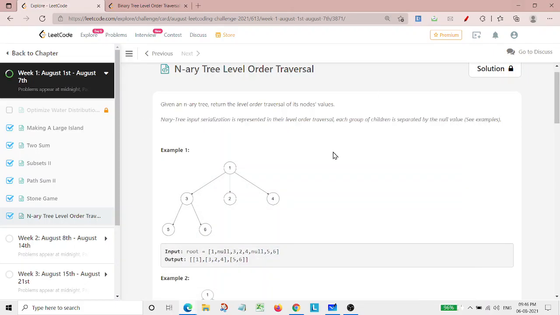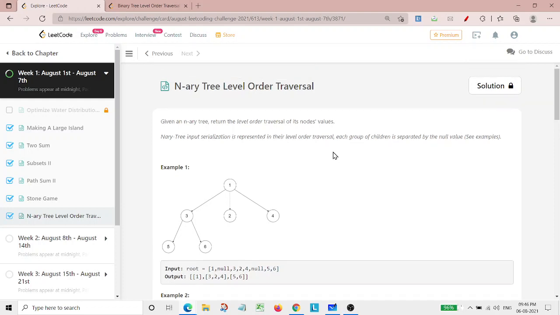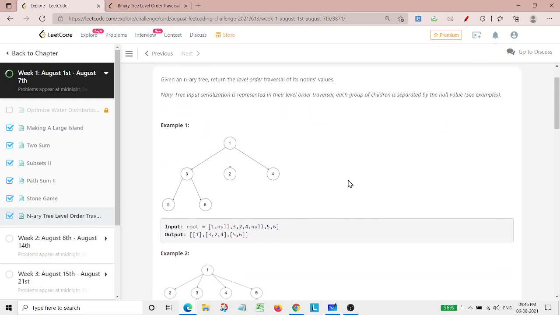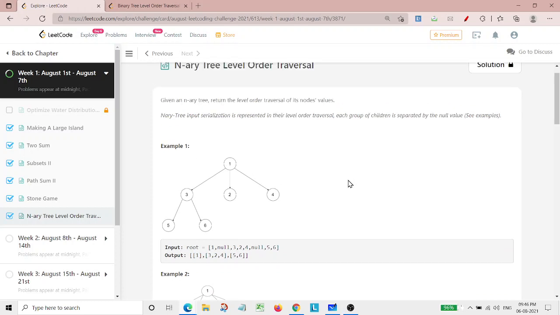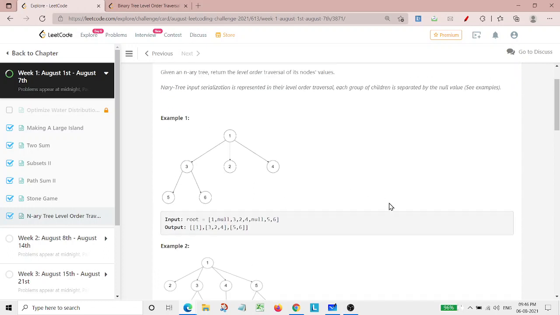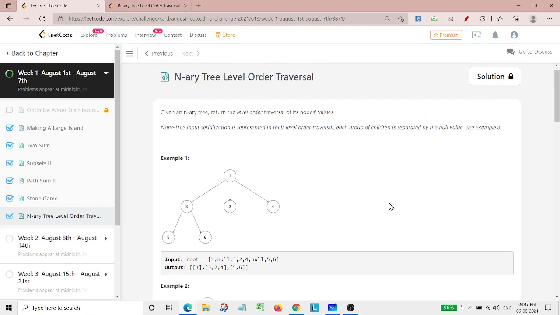Hello everyone. So today we are going to do the LeetCode Daily Challenge on the tree level order traversal. For this question, as it is already mentioned that we need to do level order traversal, we simply need to use a queue as we need to do it by BFS algorithm. But we can also do it by using DFS algorithm, but it would be more preferable to do by BFS because we simply need to do traversal level by level.